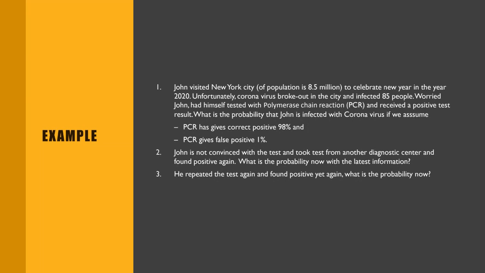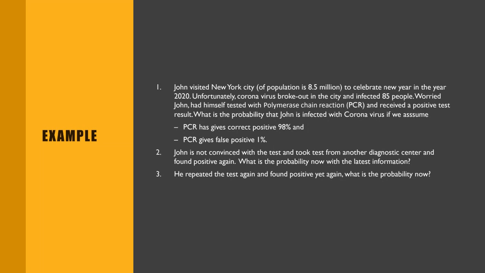This example I'm just making up. It's not based on real facts. So let us say there are 85 people already infected, and John is worried that he may be infected. So he went for a PCR test and he received a positive test. I mean, the test result was positive.